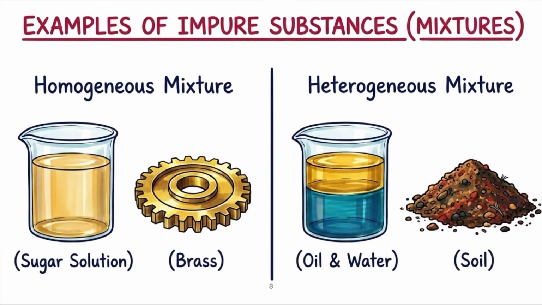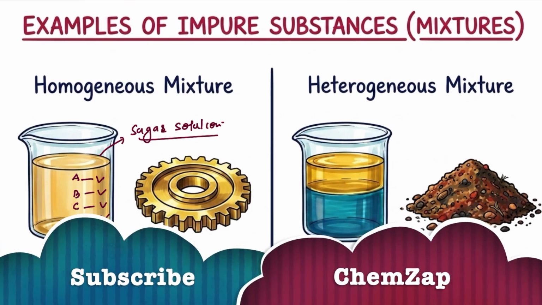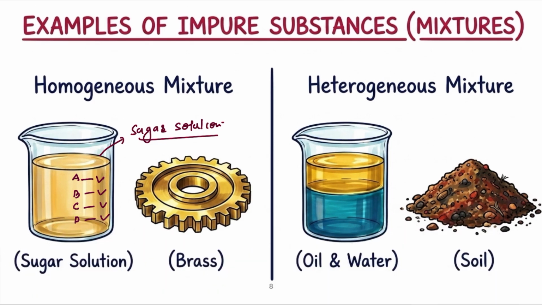Now see that this is the sugar solution. Suppose we get this sugar solution by mixing 1 spoon of sugar in 1 liter of water. Once you mix it, the sweetness of point A, point B, point C, point D will be the same. This is a mixture in which the sweetness is the same throughout, that's why we can say it has homogeneous composition.